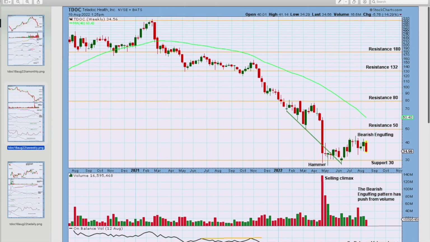Let's look at the daily chart level now. We're going to focus on this movement here. Is there evidence at the daily chart level of a possible low in place, and what does this upward movement look like? Does it look like a new start of a bullish market, or does it look like a counter trend movement within an ongoing bear market?